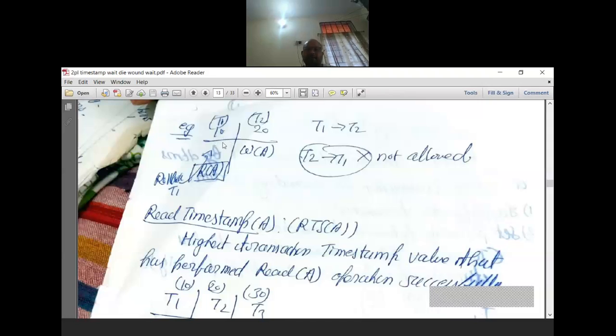Suppose here is read and here was write. If it was read over here and write over here, then we can proceed with read and write, because from T1 read started and the next operation was write from T2. So from lower timestamp to higher timestamp. But now here you can see the write is performed first, and after that read is performed. So these are conflict operations.